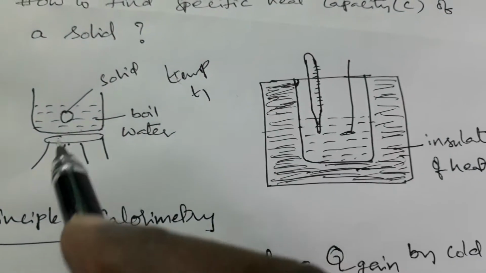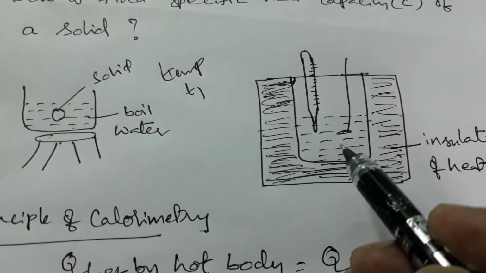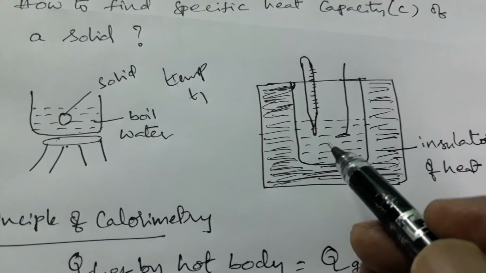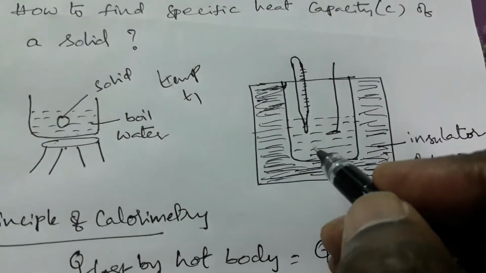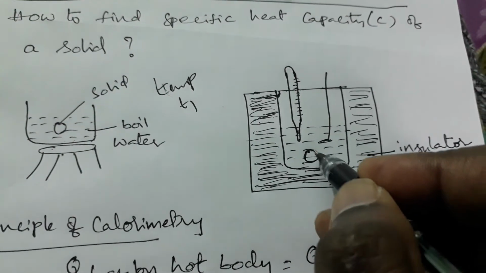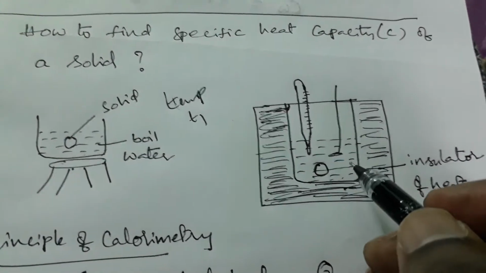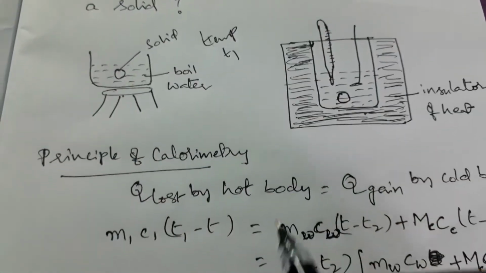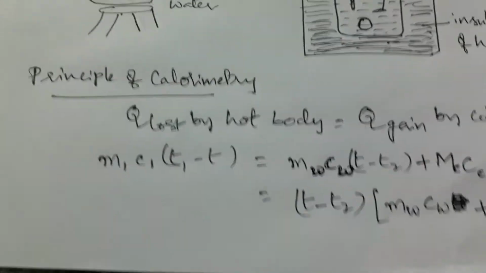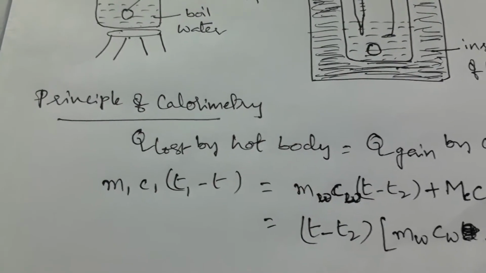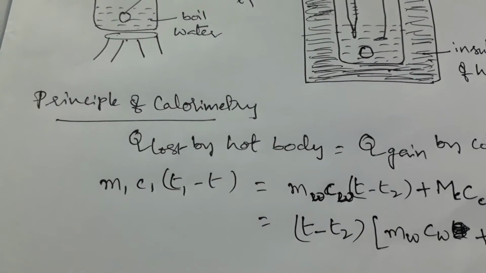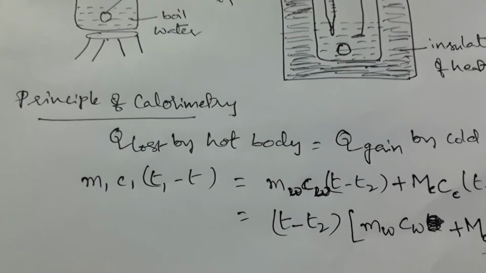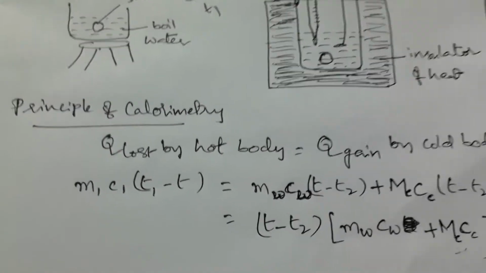Now see, taking this ball, drop it in this calorimeter. Here the calorimeter is a copper vessel. Inside the copper vessel, drop the hot ball. Then, when you drop this hot ball in, the temperature of the water changes. Then measure it. By using the principle of calorimetry, or the principle of the method of mixture, which I explained in the previous class, we can find out the specific heat of this solid.